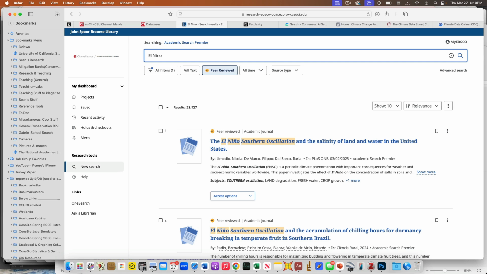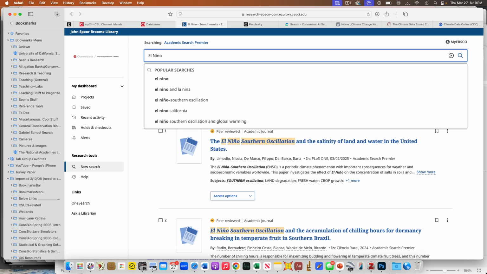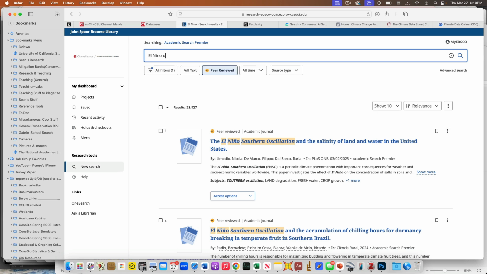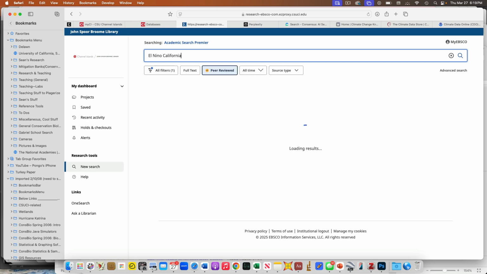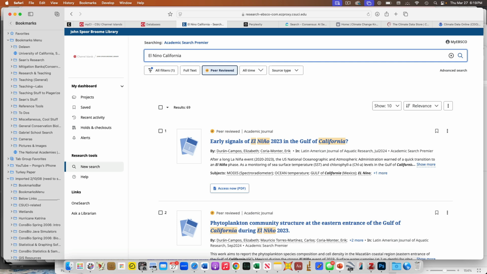Then we could say maybe El Nino and distribution. We could try something like El Nino in California. Now I've narrowed my search down from 24,000 to 69. That's still a lot, but more digestible. That's a 4 or 5 minute flick through the search results to see what the topics are. That's a good level of getting something back. It's not just one or two things, but it's not hundreds and hundreds. So this is definitely a searchable thing, right?